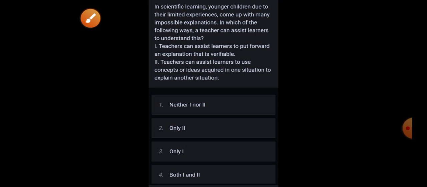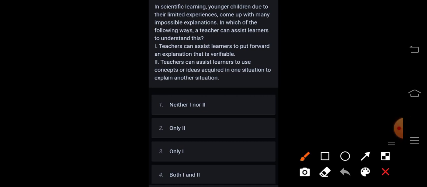Next, in scientific learning, younger children, due to their limited experiences, come up with many impossible explanations. In which of the following ways can a teacher assist learners to understand this? Teachers can assist learners to put forward an explanation that is verifiable. Teachers can assist learners to use concepts or ideas acquired in one situation to explain another situation. So the correct answer is option 4, both first and second.